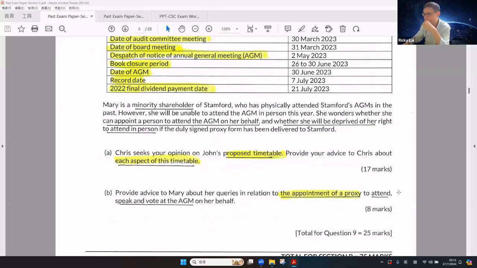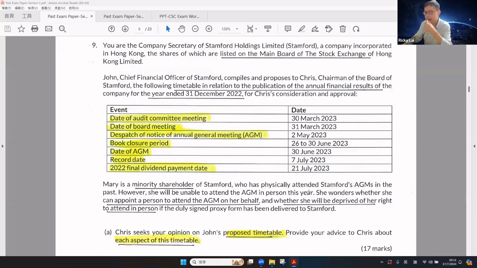This question carries 70 marks. Okay, this means that you should write around 3 pages for those 70 marks. Another question asks you about the appointment of a proxy to attend, speak and vote at the AGM, for 8 marks. So you are expected to write around 1.5 pages for the 8 mark question. Now let's have a quick look at the question requirements.